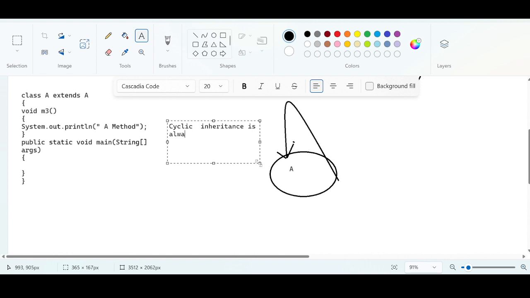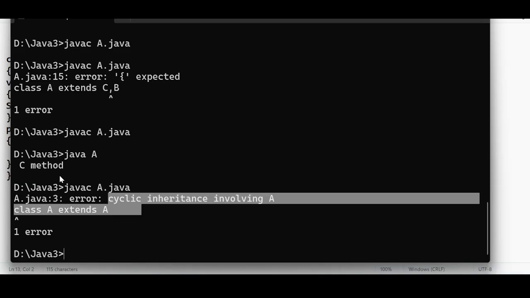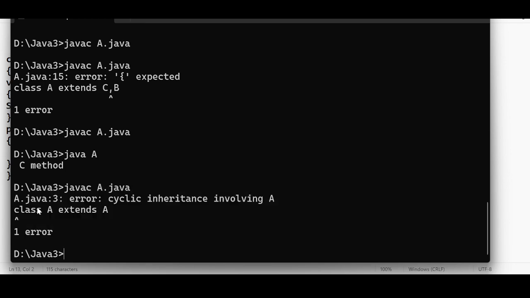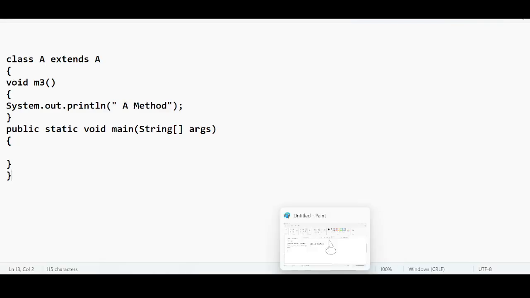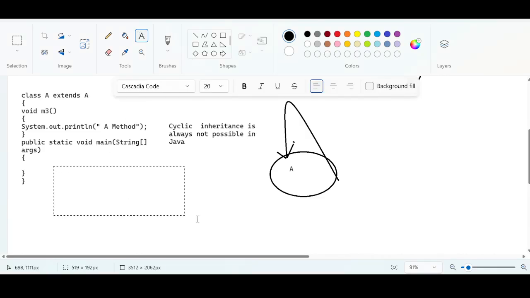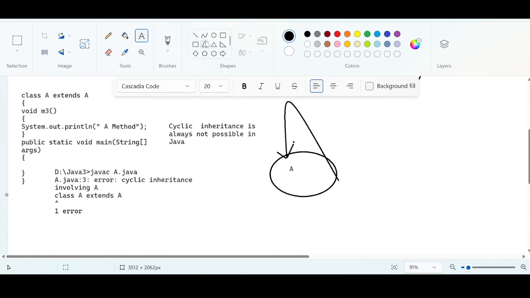Cyclic inheritance is always not possible in Java. Right? What do we get? You get this kind of error. Make a note of this. This is one way of representing cyclic inheritance.